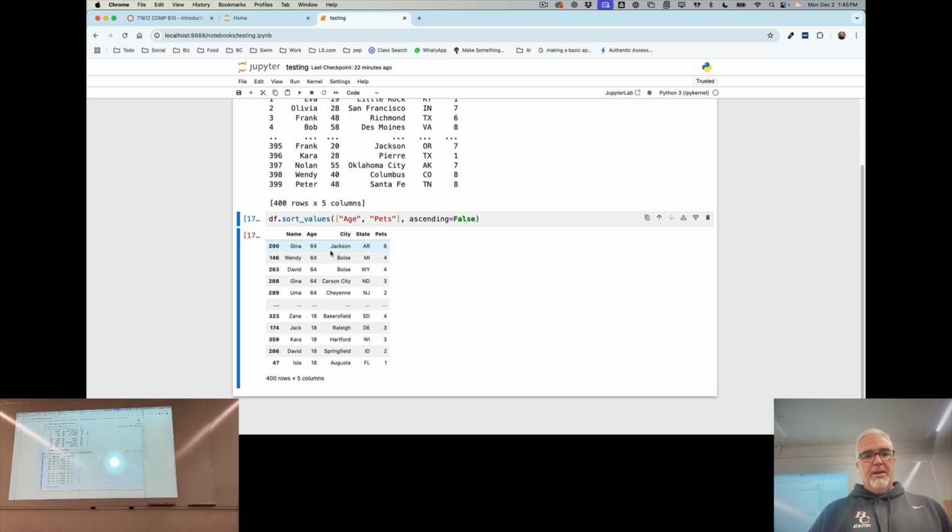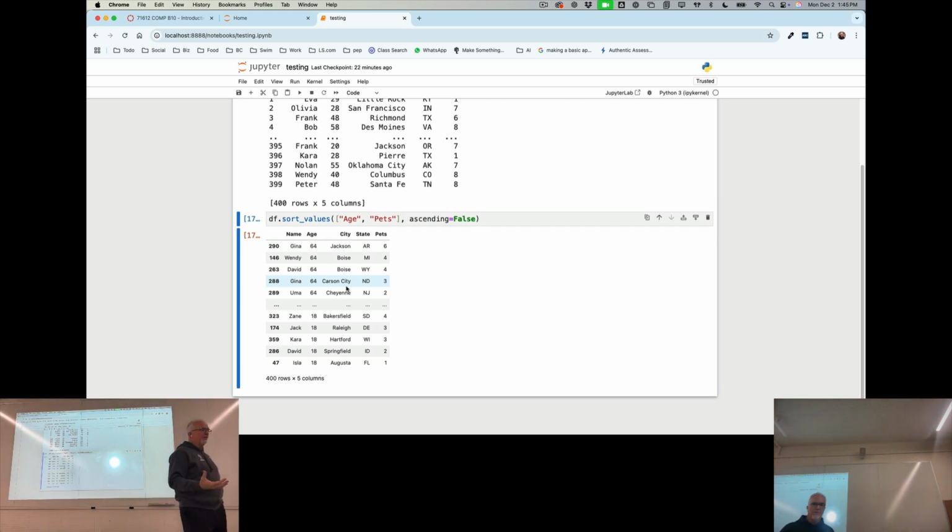Okay, so I've got the oldest lady with the most pets, lives in some place called Jackson, Arkansas, apparently. Name is Gina, and she's 64 years old with 6 pets. I hope some of those are fish. So we've got all of our old people there, and our youngest is an 18-year-old with 1 pet. So it uses both of those things to sort.